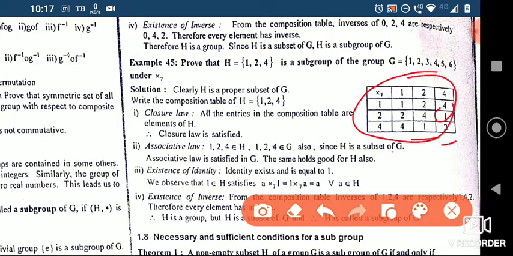If you see, all the elements in this table are there in H only, so it is closed. And now associative law: 1, 2, 4 belong to H, and 1, 2, 4 belong to G. Also, since H is a subset of G, associative law is satisfied in G, right? When you show a subgroup, you don't need to show associativity, because the associative law which is there in the group will be carried to the subgroup also. We have to just show these two.